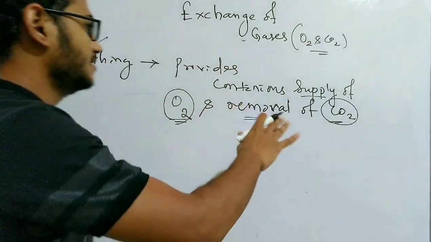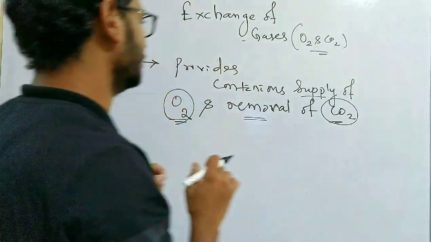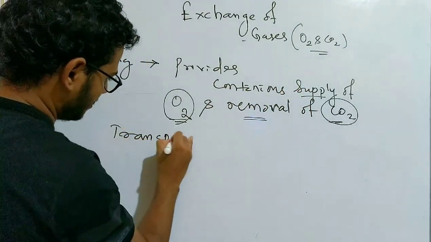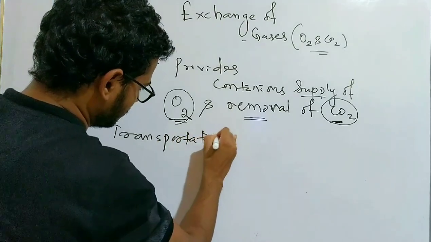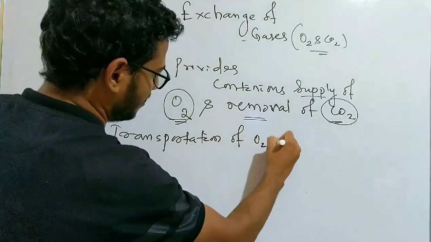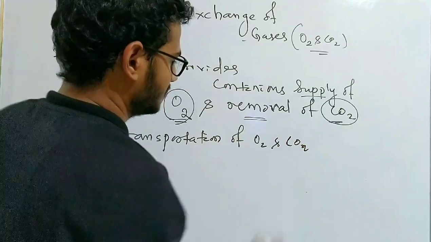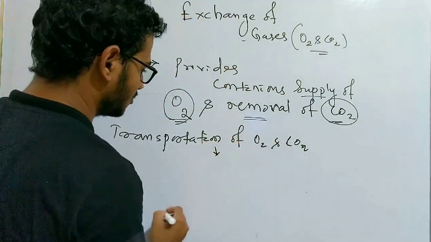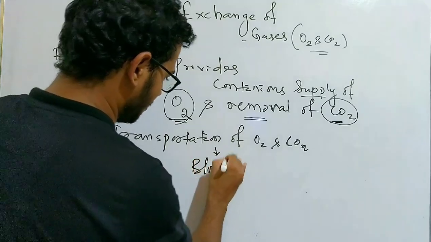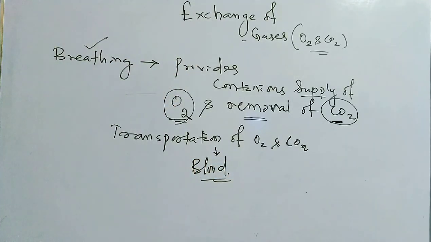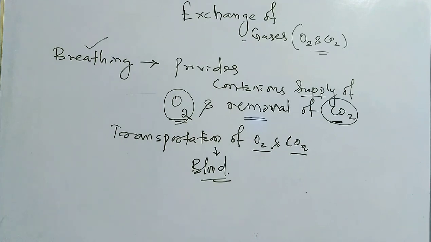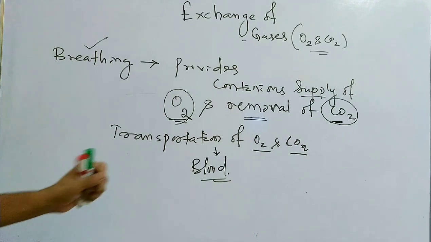So without blood this cannot be possible. The transportation of oxygen and carbon dioxide is done with the help of the blood. So blood is the transport system for oxygen and carbon dioxide. Exchange is governed by the behavior of gases.